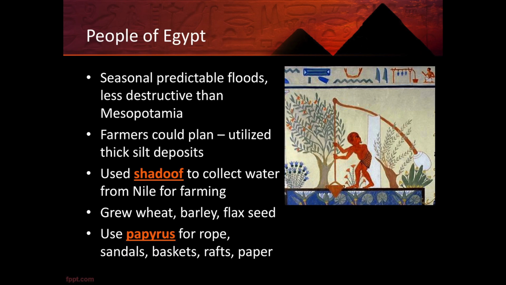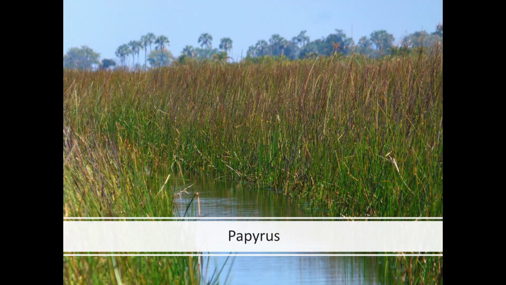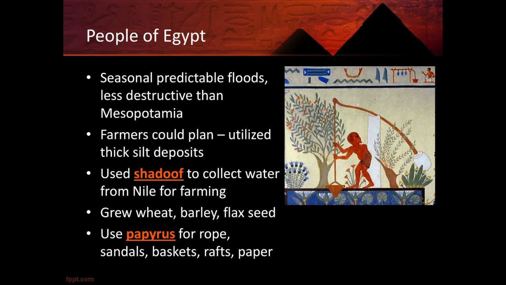They used shadoofs to collect water from the Nile for farming. They grew wheat and barley and flaxseed. They also used papyrus, which grew along the Nile River, and they were able to make things like rope, sandals, baskets, rafts, and a paper-like product that they were able to write on.